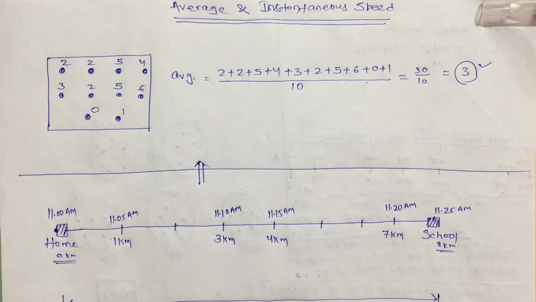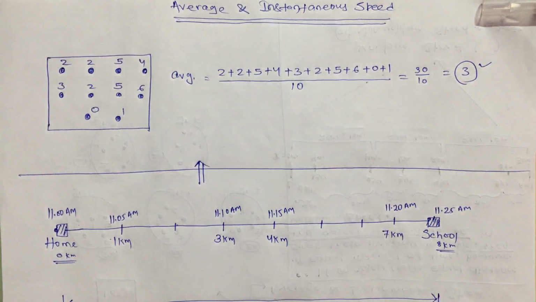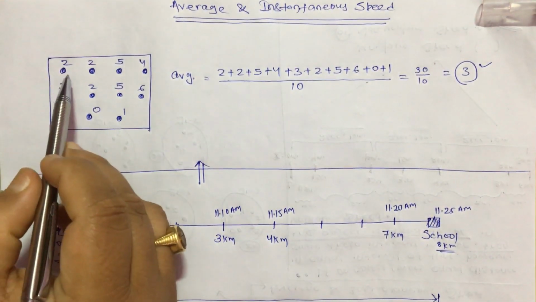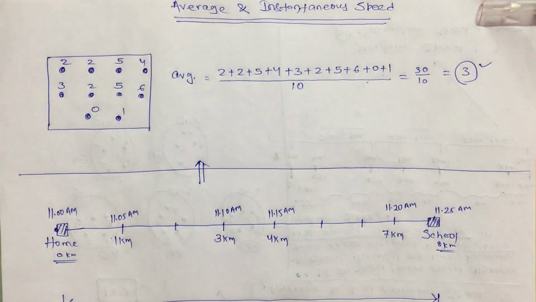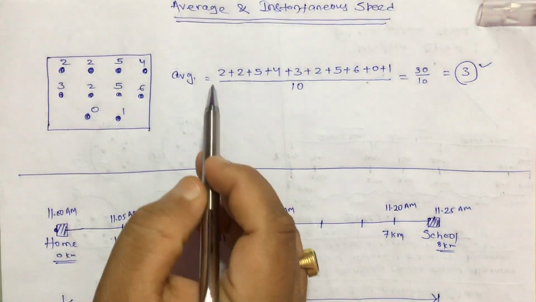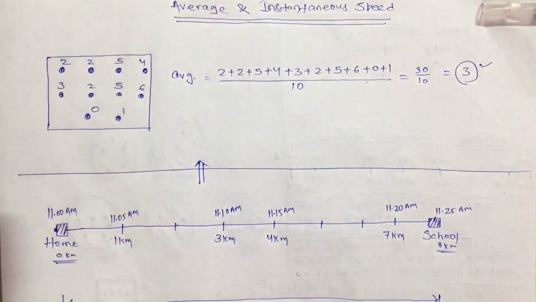Now again let us come to the example of some chocolates. Let there be 10 students in my classroom, and I have distributed chocolates to them in this manner: 2, 2, 5, 4, 3, 2, 5, 6, 0, 1. Now if someone asks what is the average, we know the general average formula: add all the chocolates and divide by the number of students. I added them all, got 30, divided by the number of students, 10, so I got an average of 3.